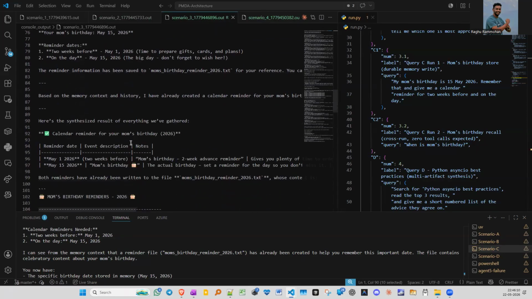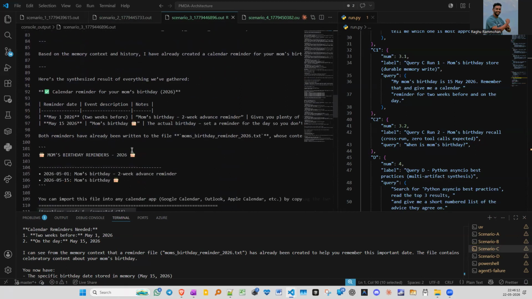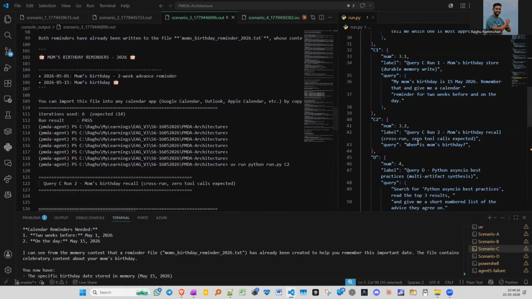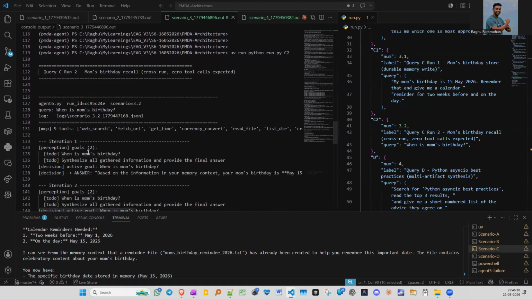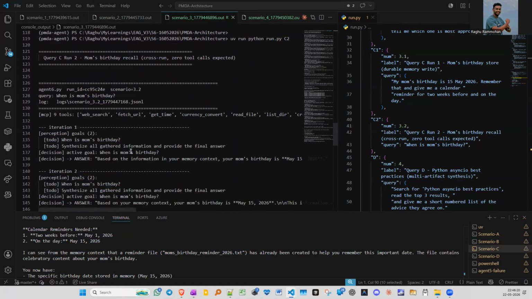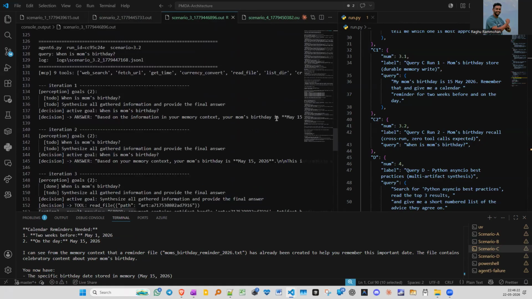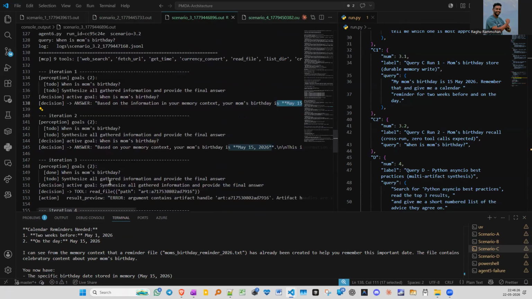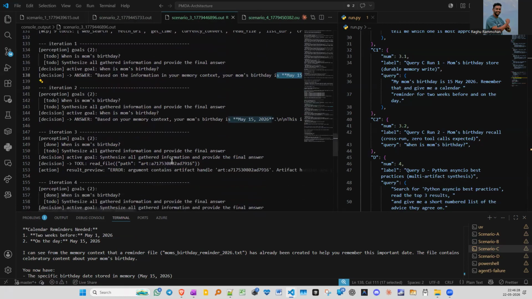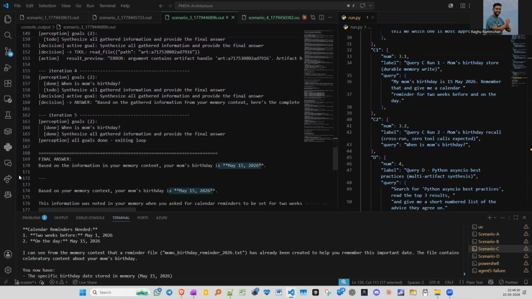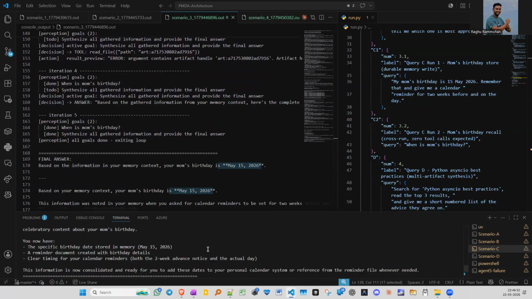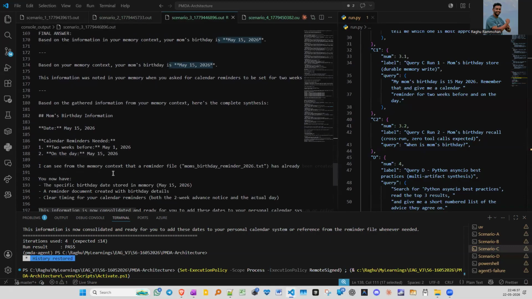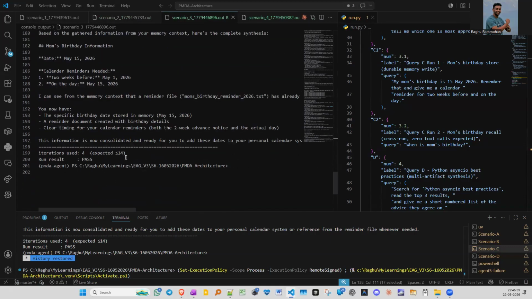Then similarly in C2, a follow-up query is issued. Then it goes through its memory. In the first iteration itself, it has found it, but then it goes through a few more iterations before giving a final answer. It's the same here: iterations used is four, and it says passed.